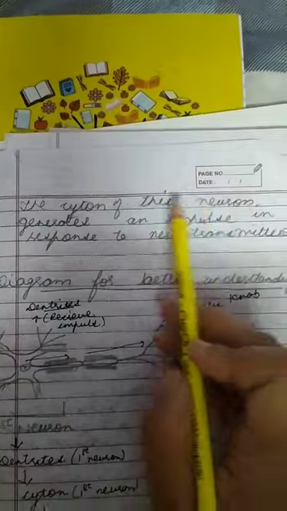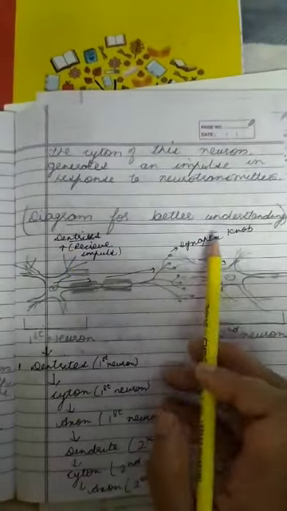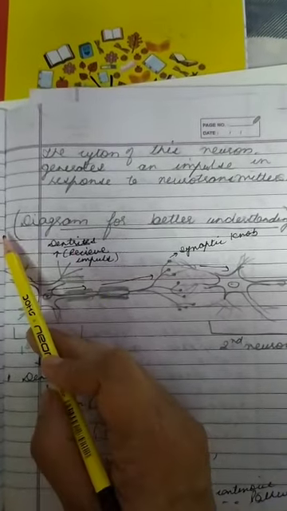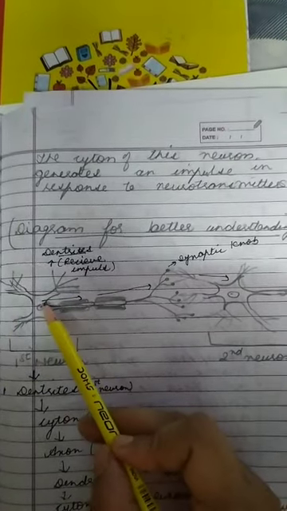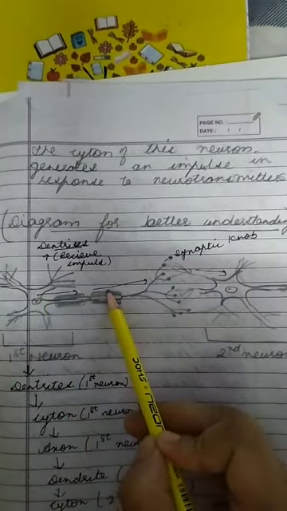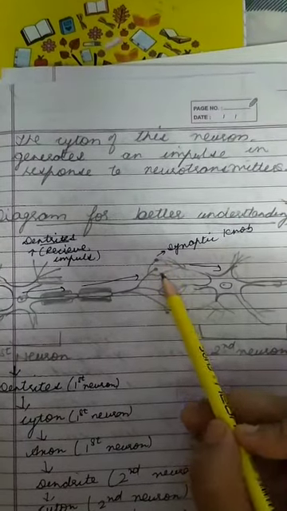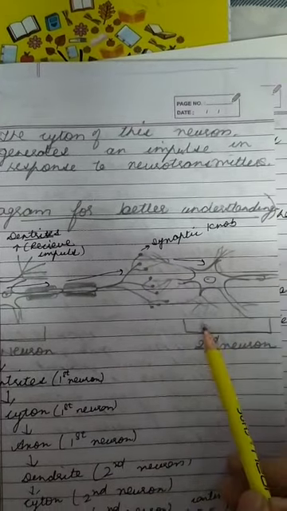So the cyton of this neuron generates an impulse in response to the neurotransmitter. So here is the diagram. You can see the dendrites receive impulse from the previous neuron, and then it will transmit through the cyton to the next axon, and from the axon they have the synaptic knobs which secrete the neurotransmitters and send the impulses towards the dendrite of the second neuron.